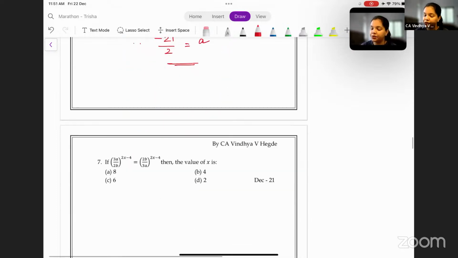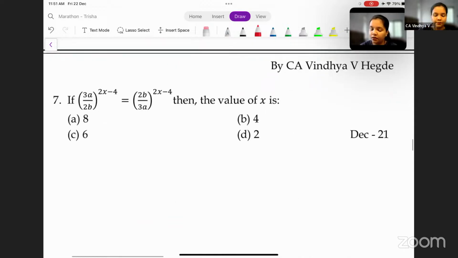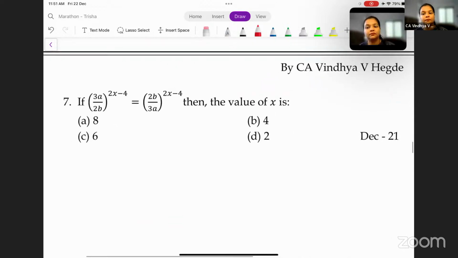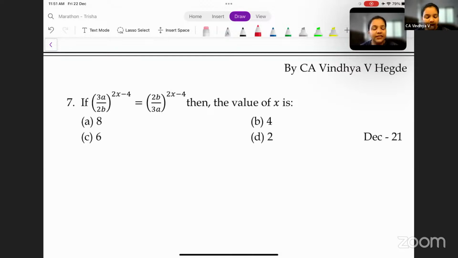Yes, let's go to the next question now. It's given (3a by 2b) whole to the power 2x minus 4 is equal to (2b by 3a) whole to the power 2x minus 4. If you observe carefully, there are two terms, correct? In the two terms, the bases are reciprocals of each other. Only the base. I'm only talking about the base right now.